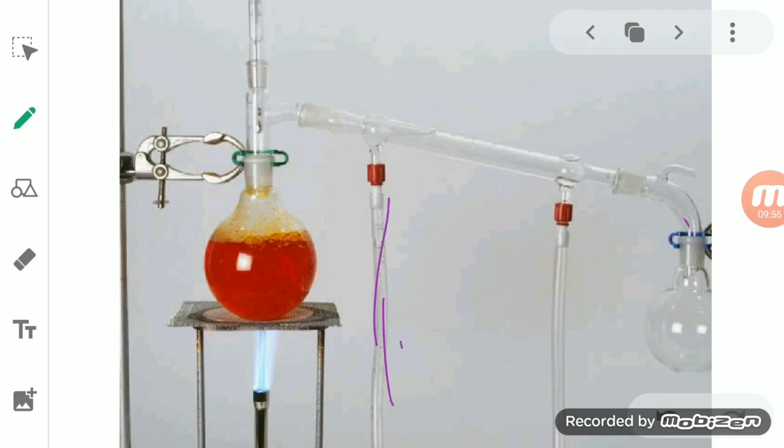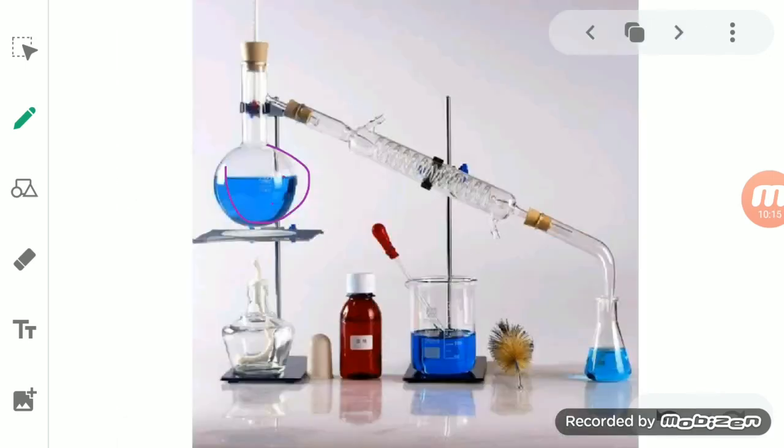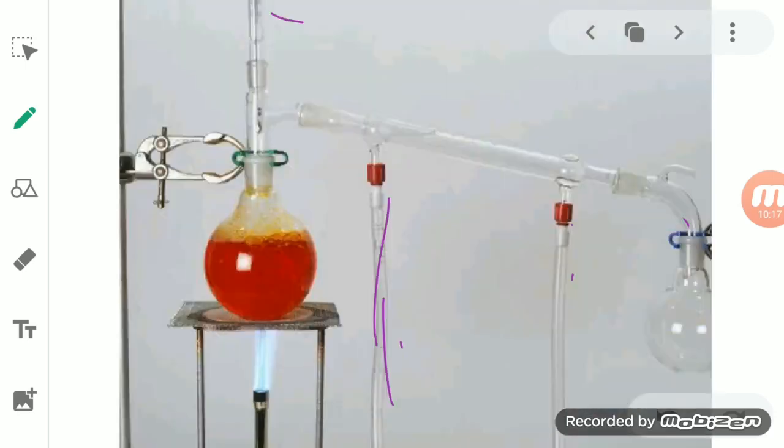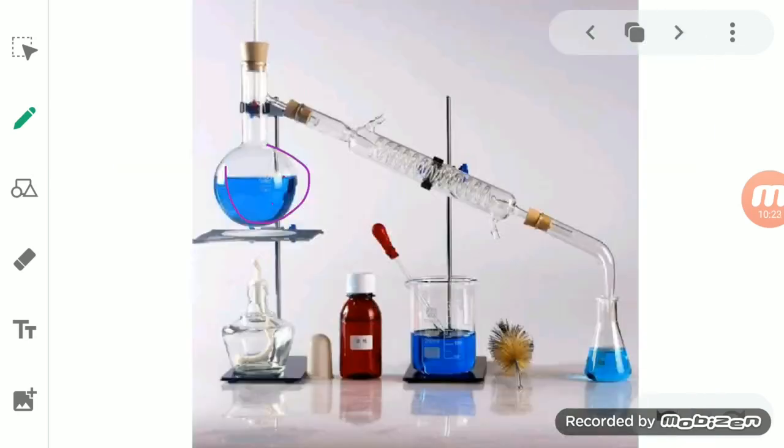The first pipe is attached to the tap water, which gives the cold water, and the other one is present outside, by which the water will come out. Okay, a thermometer is there to check the boiling point of the liquid present in it, and it is attached with the help of a cork.